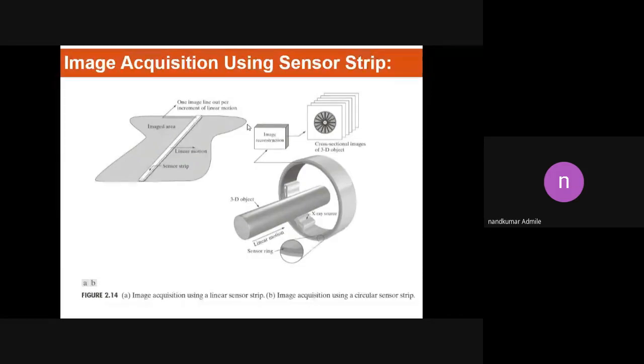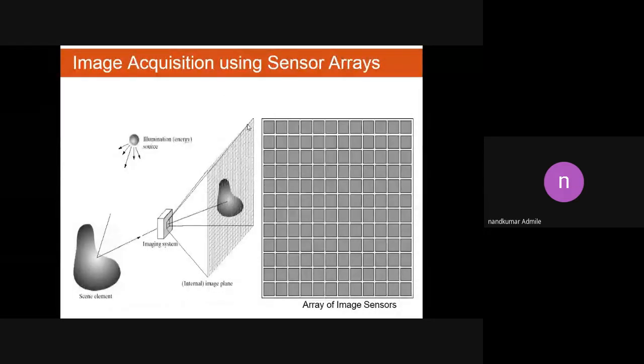And the third method is image acquisition using a sensor array. By using this, we can capture 100% of the image. The sensor array is nothing but a combination of a number of sensor strips. Clear? And what is a sensor strip? It is a combination of a number of sensors. Okay, have you understood these three methods?